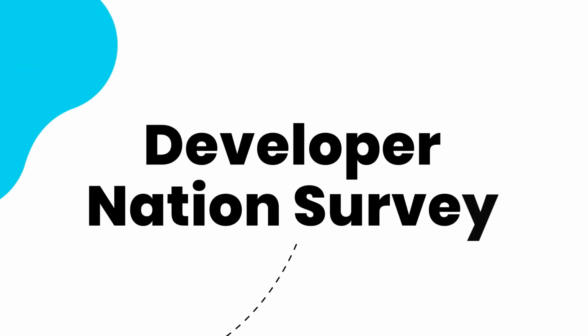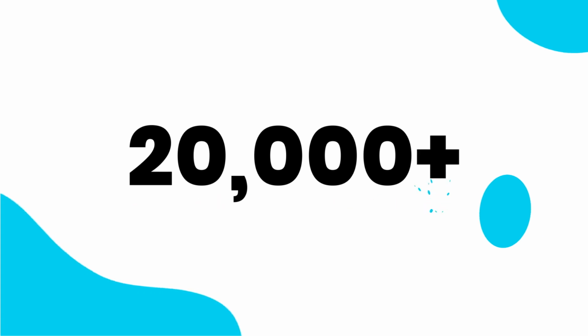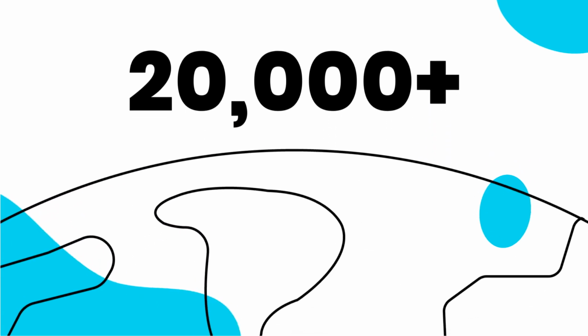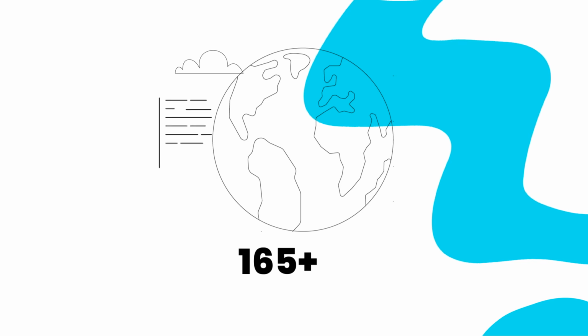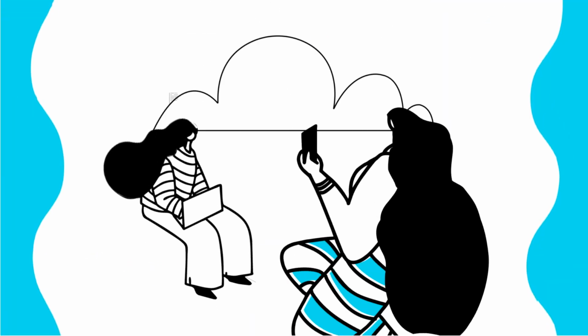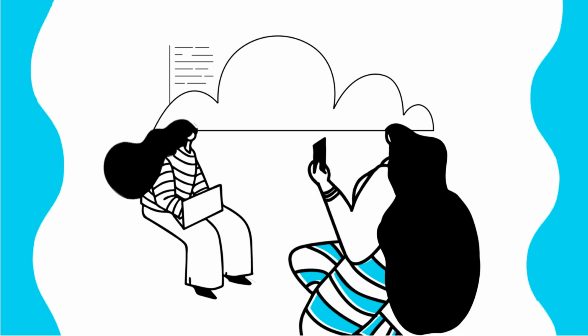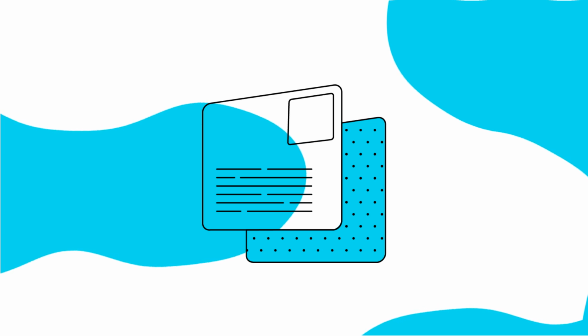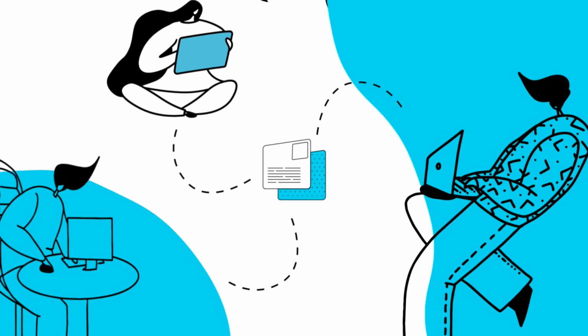The audience that takes our Developer Nation survey twice per year. More than 20,000 developers respond to each wave. They come from more than 165 different countries, different communities, and backgrounds. More joining each wave. Yet we don't repeatedly survey the same developers, and we don't rely on any single panel or channel. We reach out to the global developer population afresh each time. This way, we ensure that we accurately represent the mosaic of all different communities, backgrounds, goals, and projects out there.